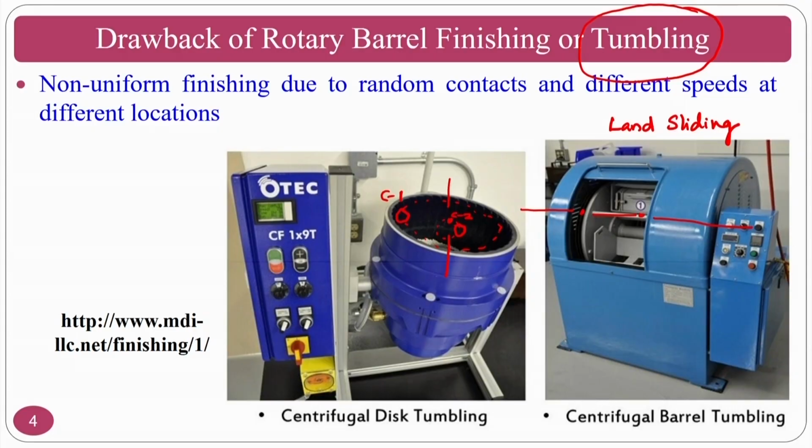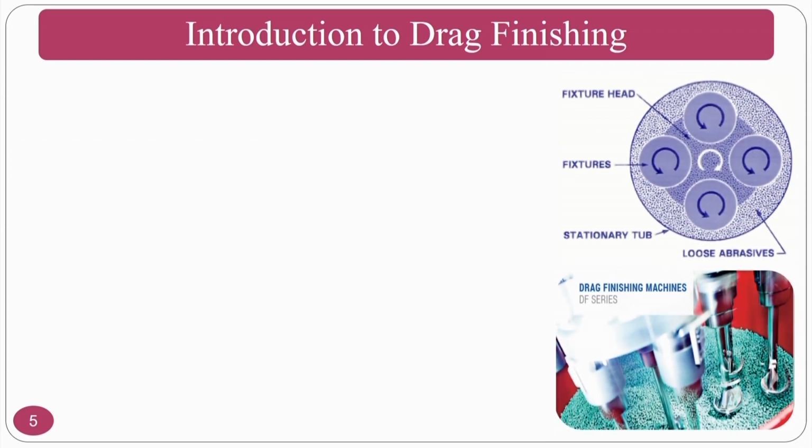In that circumstance, how do we overcome this tumbling problem? If I want to modify this process, one can go for a mechanism wherein you have local rotations or local component holders, so that you can do the finishing process uniformly on these components. That process is nothing but the drag finishing process. In drag finishing, you are holding the implant or the component.